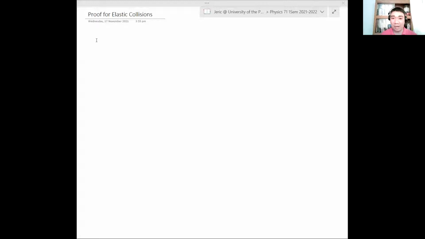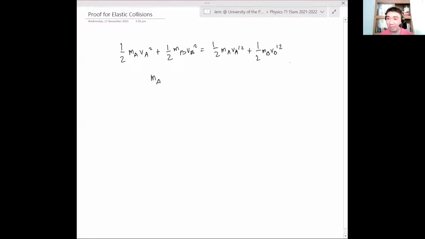Okay, so as I said, you have two expressions. 1/2 MA VA squared plus 1/2 MB VB squared equals 1/2 MA VA prime squared plus 1/2 MB VB prime squared. This is conservation of kinetic energy, given by equation 1. This is a purely mathematical proof. Then MA VA plus MB VB equals MA VA prime plus MB VB prime. Okay?